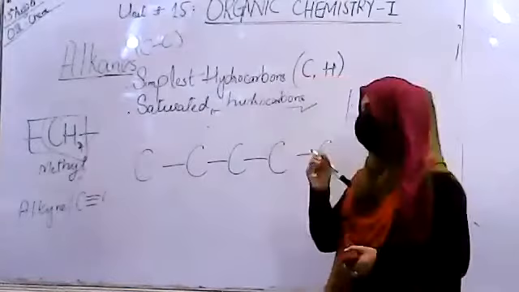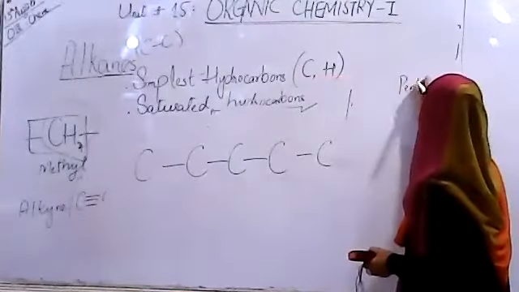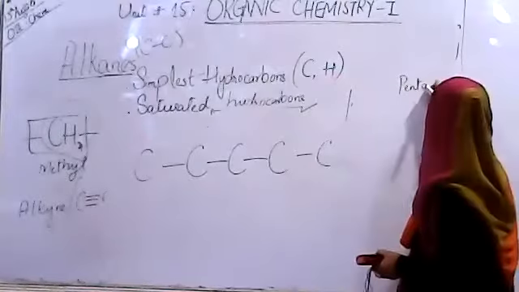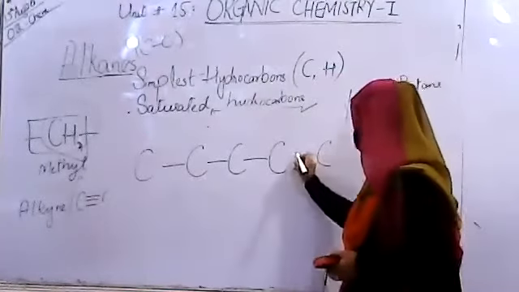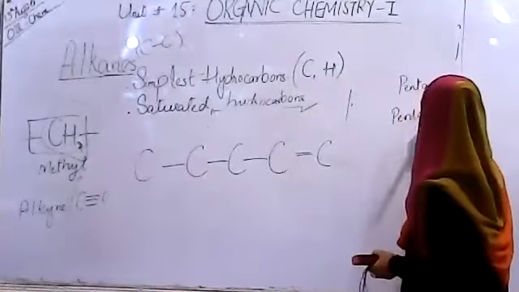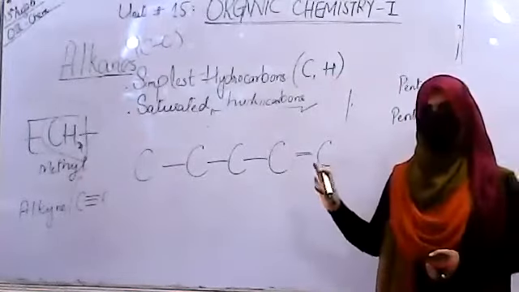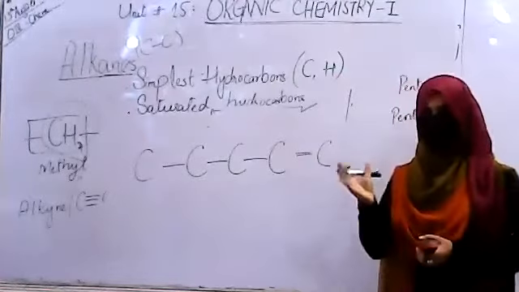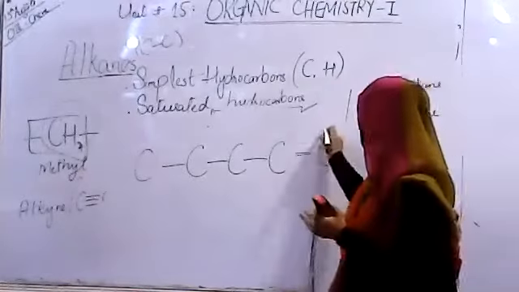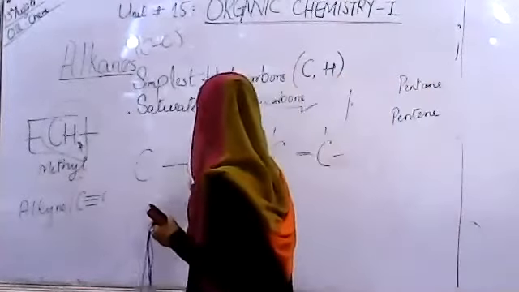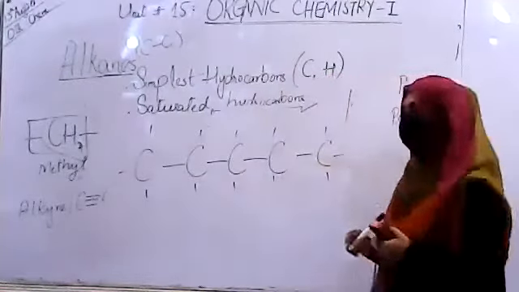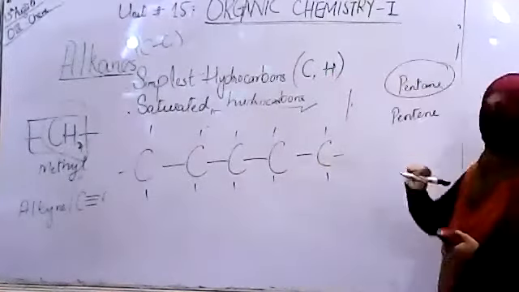The prefix for five-membered was pent. If all these bonds are single, it is ane. If we have at least one double bond, it is pentene. I'm not representing all the other bonds. Just keep it in your mind that all these other bonds are of hydrogen, like this. If this is the case, it is pentane.